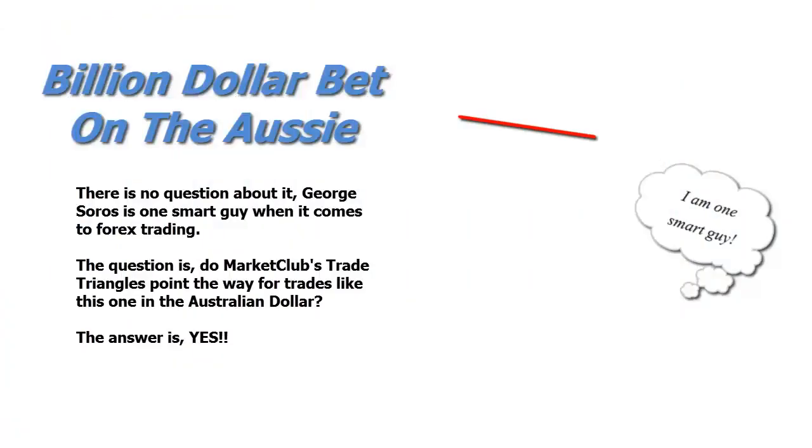In today's video, I'm going to show you how George Soros basically made $60 million in 36 hours. And I'm going to show you how the trade triangles actually beat George to the punch. So let's get started right away.